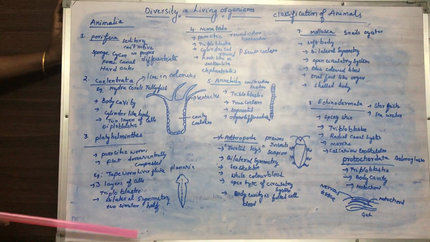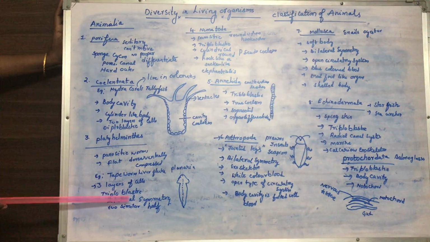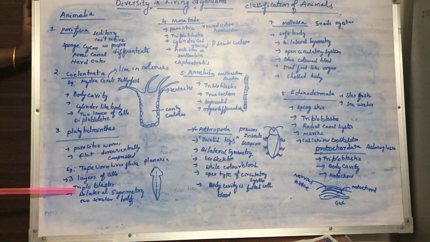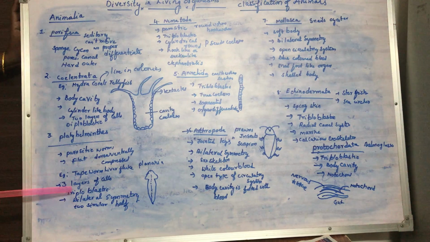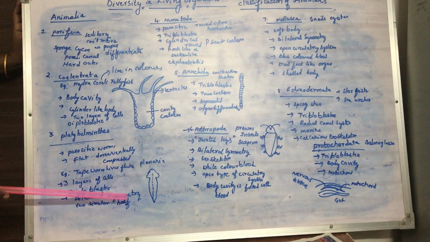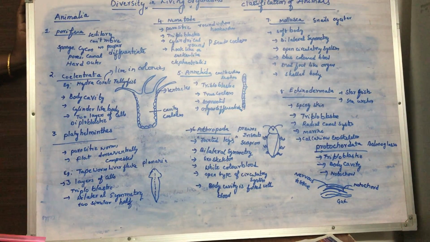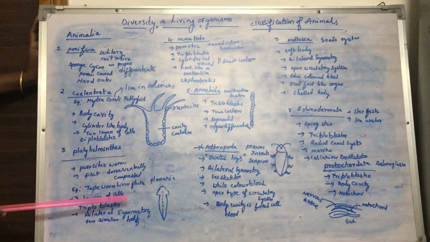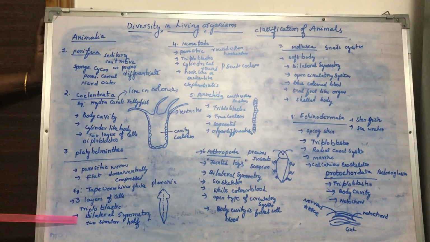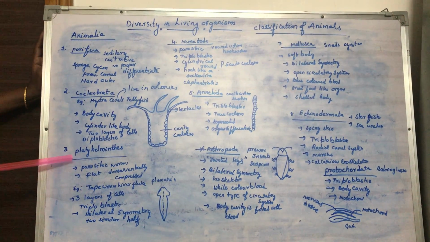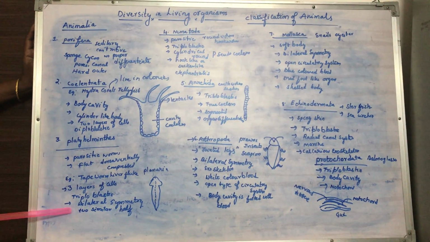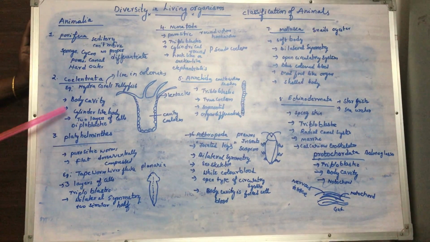And the very important thing is they have three layers of cells. Their body cavity is covered with three layers of cells, and that we call triploblastic. Two layers means diploblastic, three layers means triploblastic. And when we see the symmetry, it is bilateral symmetry. Already you learned about bilateral symmetry in mathematics. Once again I will tell you, if their body is divided into two similar equal halves, we call it bilateral symmetry. Examples of this major group are tapeworm, planaria and liver fluke. All these are parasitic, and they cause diseases in animals.